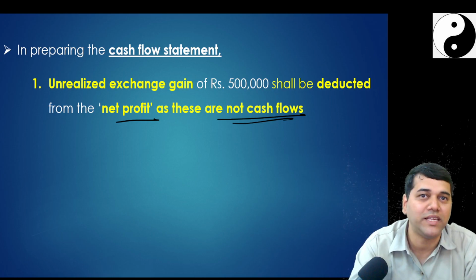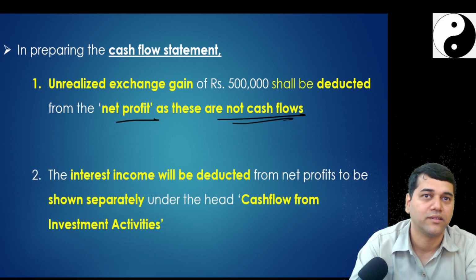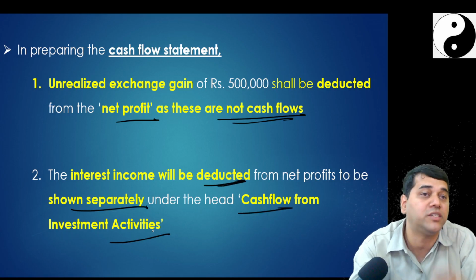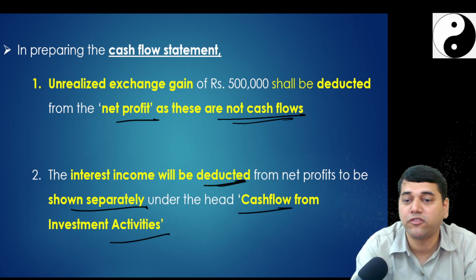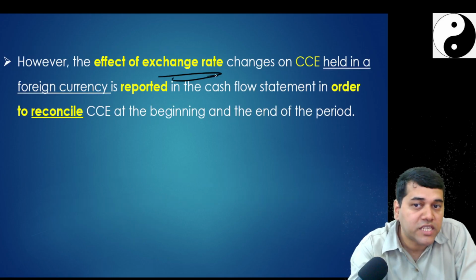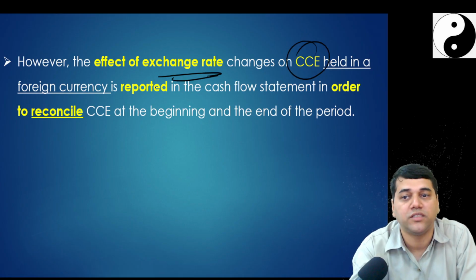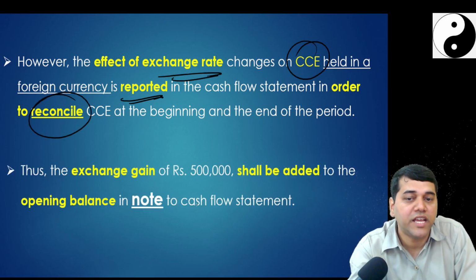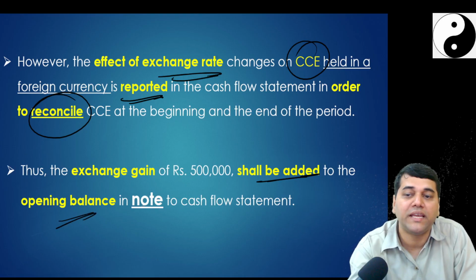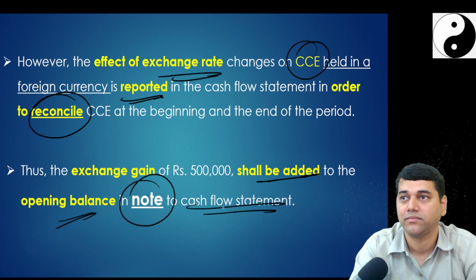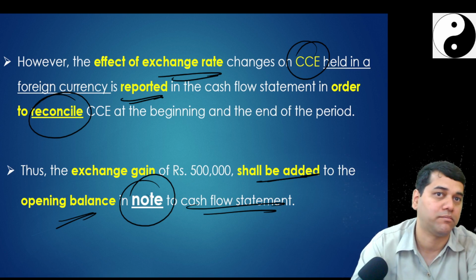We are writing in the form of a theory. Why? Because again, I told you, look at the verb. This is what we are asking. Now the interest income will be deducted from the net profit, to be shown separately under cash flow from investment activities. However, the effect of the exchange rate on account of changes shall be reported in the form of a reconciliation statement. Thus, the exchange gain shall be added to the opening balance in the note to the cash flow statement in the form of reconciliation. This is your perfect answer for the exam.